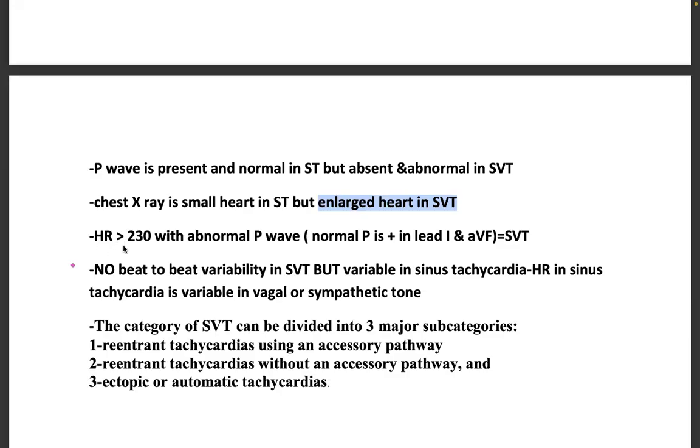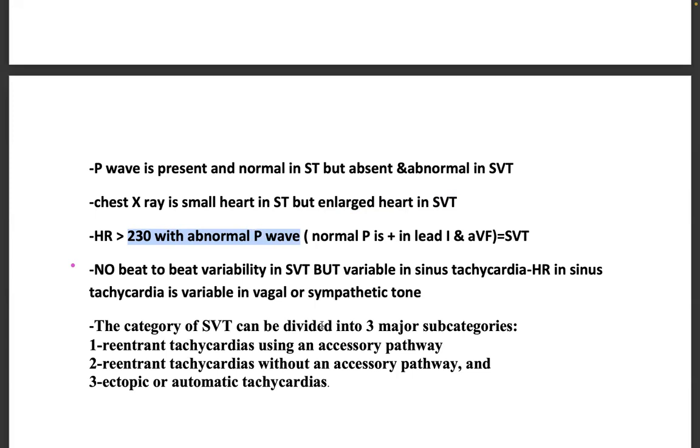Now, the heart rate. Heart rate more than 230 with abnormal P wave, or normal P wave in lead 1 and aVF, is SVT. Usually, heart rate is more than 230 and there will be absence of P waves, but he's telling we can see a normal P in lead 1 and aVF. It's usually SVT. No beat-to-beat variability, that means the RR will be constant in SVT, but variable in sinus tachycardia. Heart rate in sinus tachycardia varies with vagal or sympathetic tone.